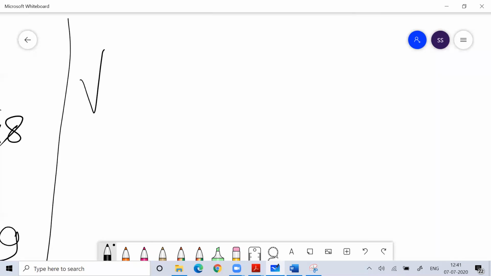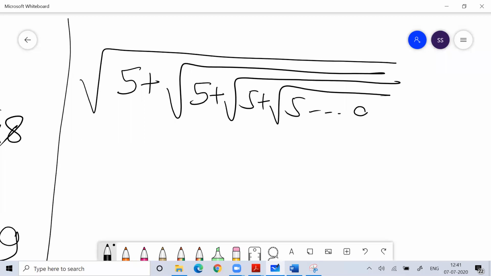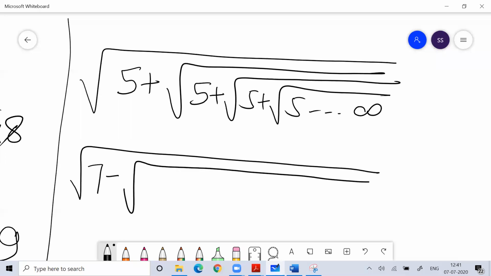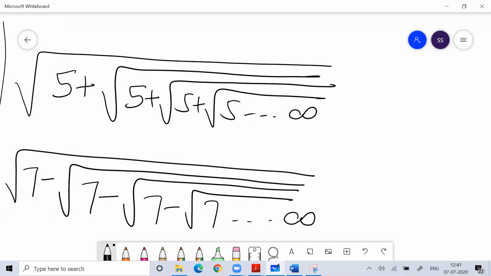If I ask you root 5 plus root 5 plus root 5 plus root 5 till infinity, or if I give you root 7 minus root 7 minus root 7 minus root 7 till infinity. Imagine if I give you a prime number. Now you say, sir, I can't write 5 as a product of two variables. How will I write 5 as a product of two variables? That is not possible. So what is the formula for this?